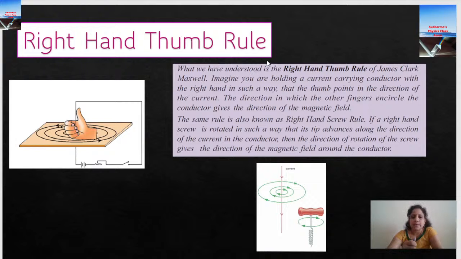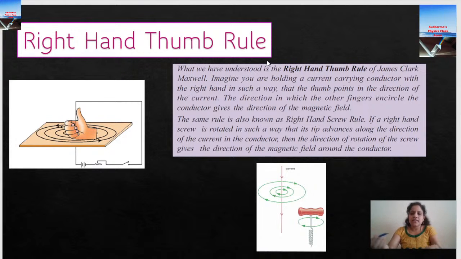Now let's try how to answer the questions. Say the current is in the upward direction. Now what happens? My fingers are wrapping around the conductor in the anti-clockwise direction. If the direction of current is downward, see how I'm going to keep my hand. It's the right hand, make sure it is the right hand. Thumb in the downward direction, wrapping around the conductor, you get a clockwise direction.